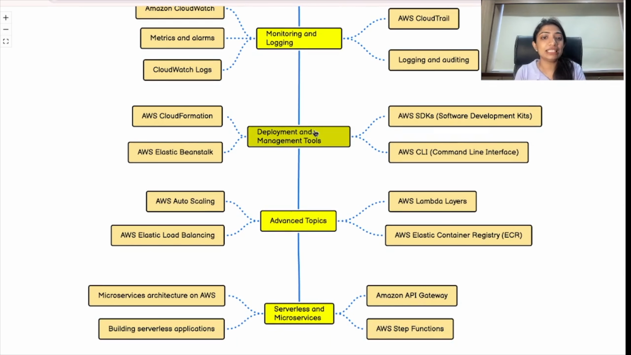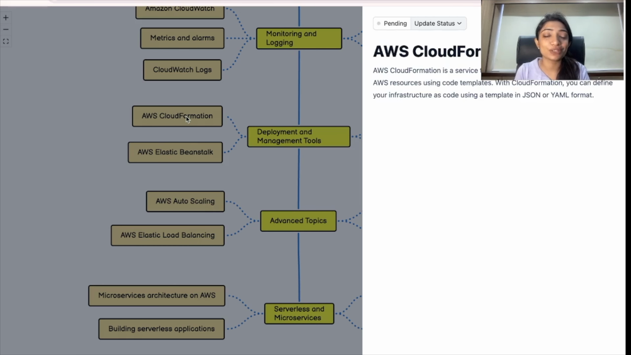Our next tool is deployment and management tools. For someone who is a DevOps enthusiast, these would be the best services to explore. First is AWS CloudFormation. What is CloudFormation? It is basically an IaC service provided by Amazon. With CloudFormation, you can define your infrastructure as code using a template in YAML or JSON format.